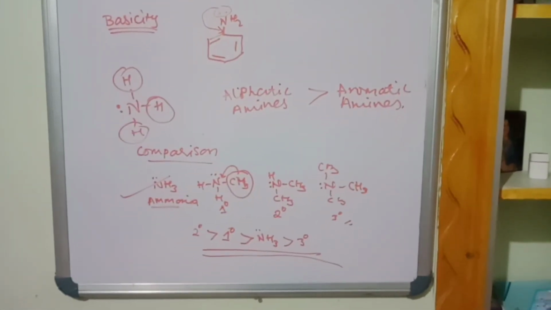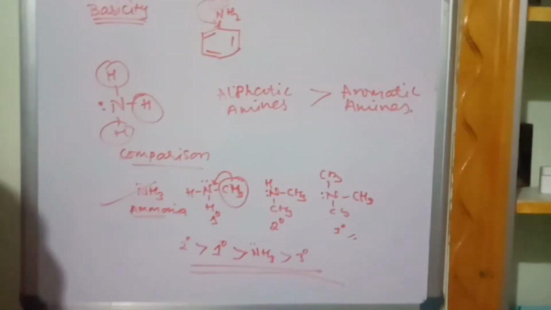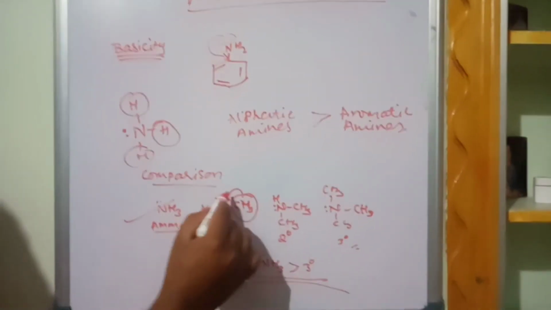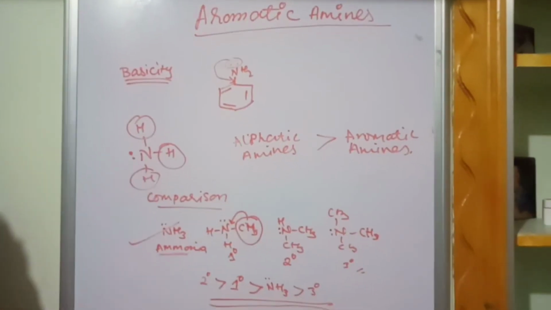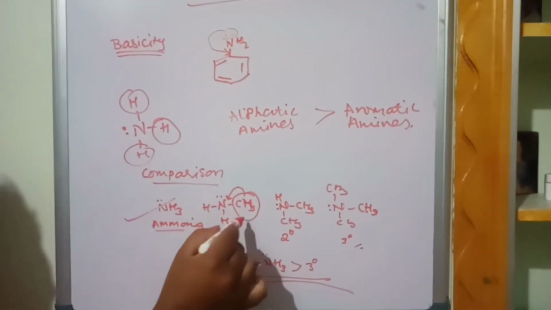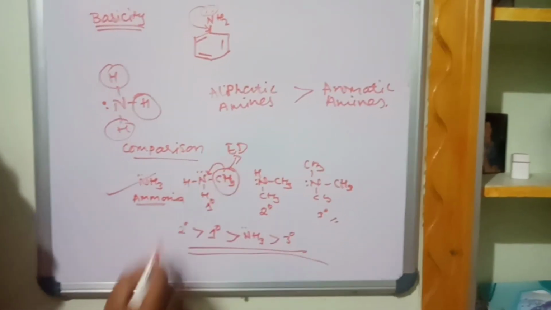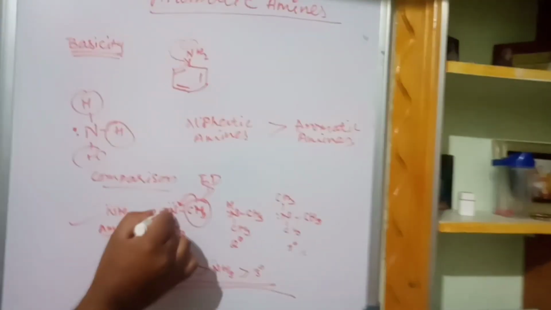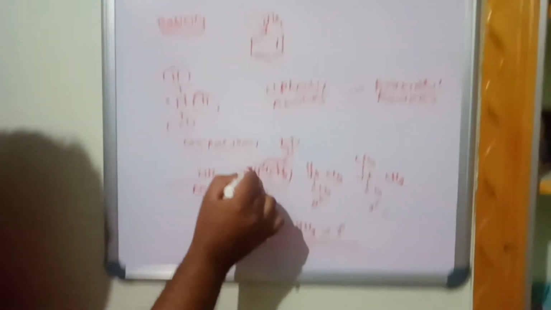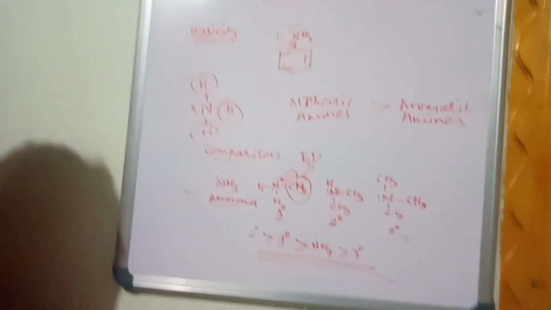More electrons are available. If more electrons are available on the nitrogen, it will easily donate the pair of electrons and it becomes more basic. Because of the methyl group on this nitrogen, one of the hydrogens is replaced by methyl. So that's why primary amines are more basic than ammonia.